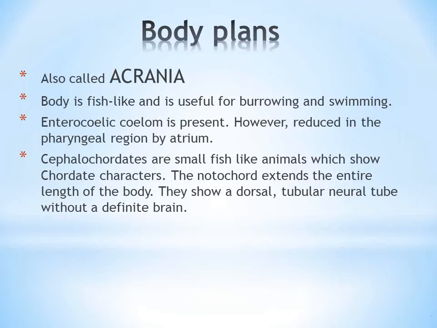That's why I said so-called brain. Presence of pharyngeal gill slits, notochord, nerve cord. All these advanced characters of the chordates are present in the cephalochordata. In addition, all these characters are persistent throughout the life history of cephalochordata.